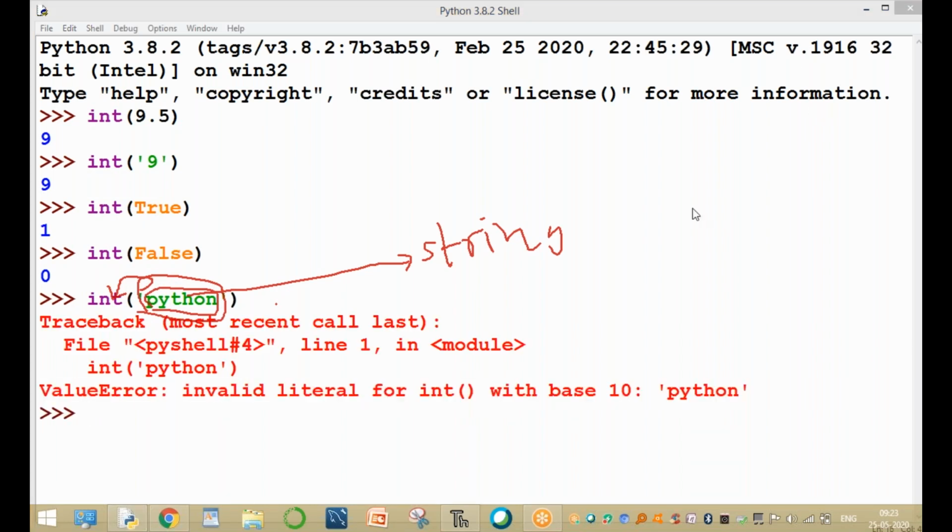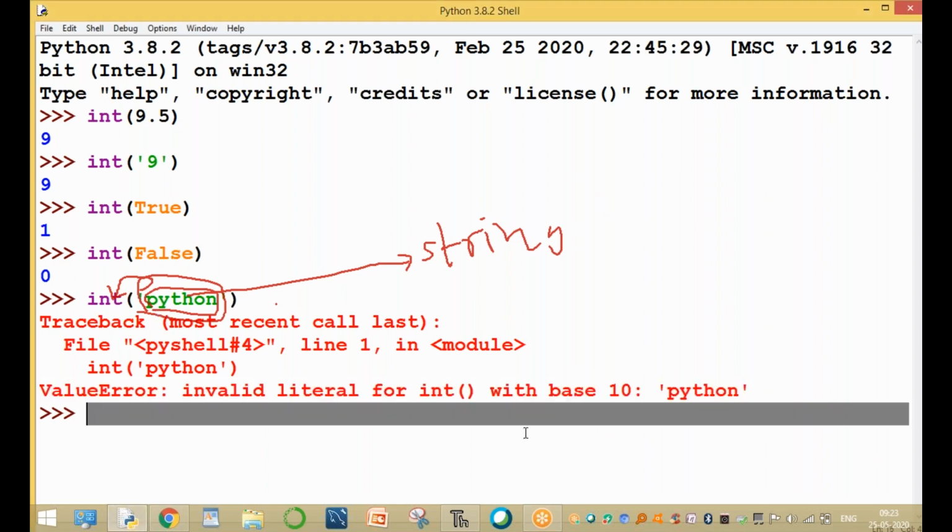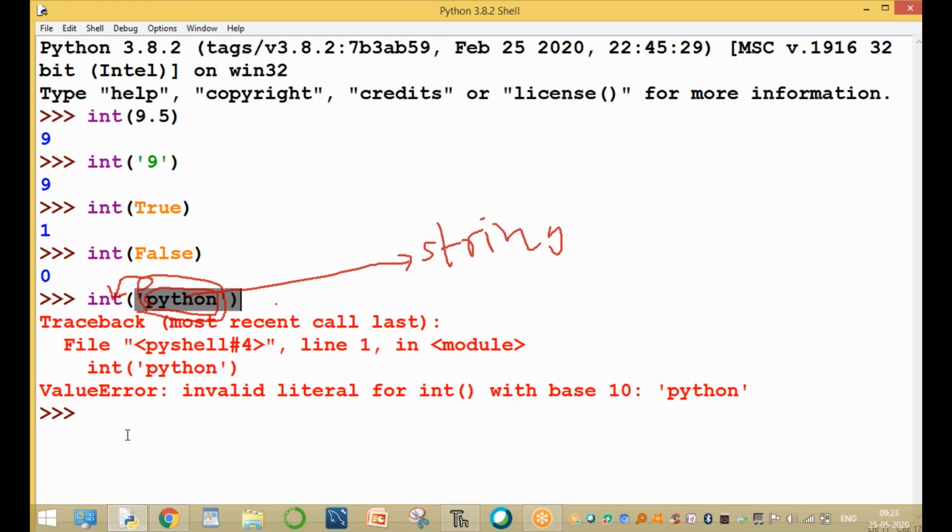Here the value must always be base 10. Base 10 means it must be a decimal value. There are different base values: base 10, base 8 is the octal number system, base 2 is the binary number system, and base 16 is the hexadecimal number system. Here the argument must always be of base type.